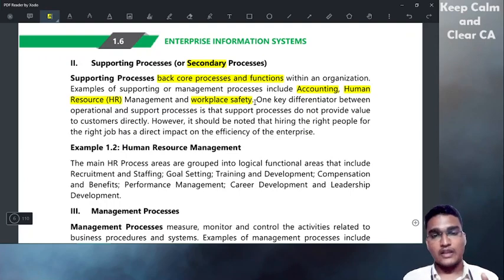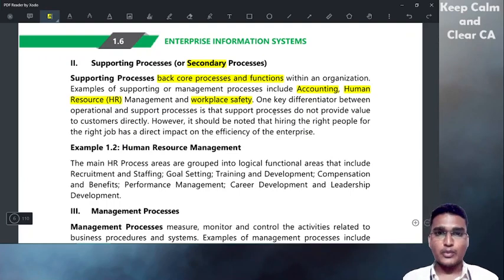Example, maintaining proper fire safety precautions and fire safety equipment, or maintaining a proper drainage system. If any floods come, they have to maintain a proper drainage system so that there is no water in the office. That is also one example. This is all supporting process.